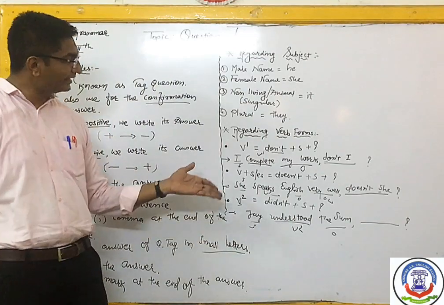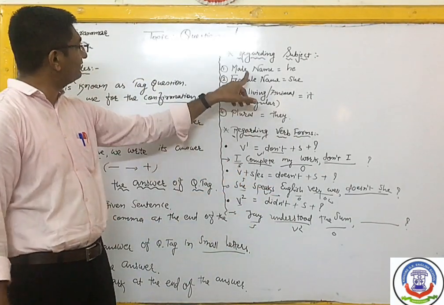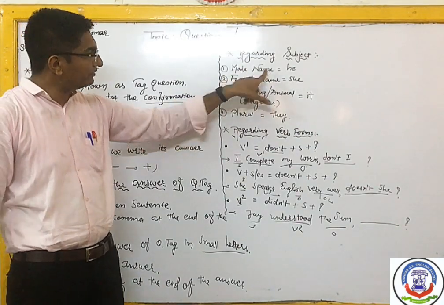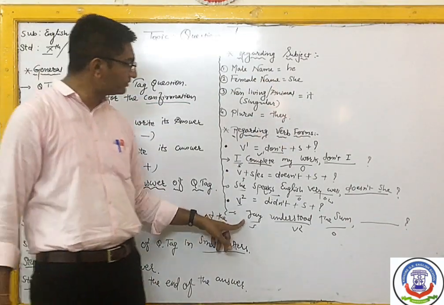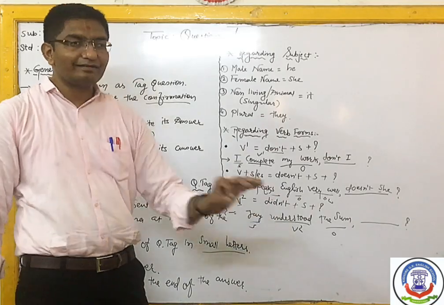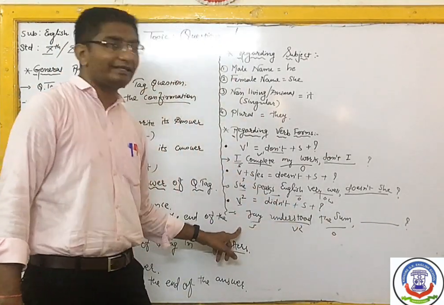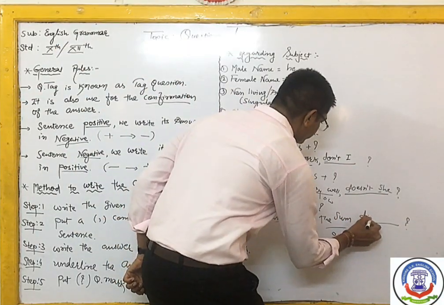Jai. So will we write Jai as Jai, or what will we write? In place of Jai, see here, male name is there. So we'll write he as a subject. So instead of Jai, you will put he over here. So once again, I am repeating the answer. Didn't he for Jai. Okay, male name. So didn't he.